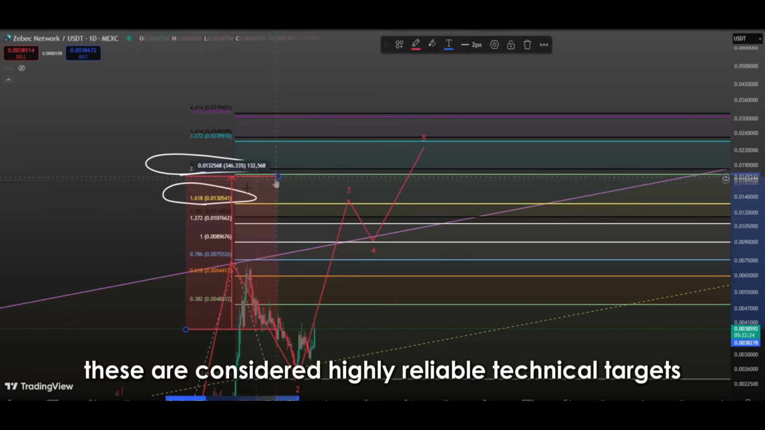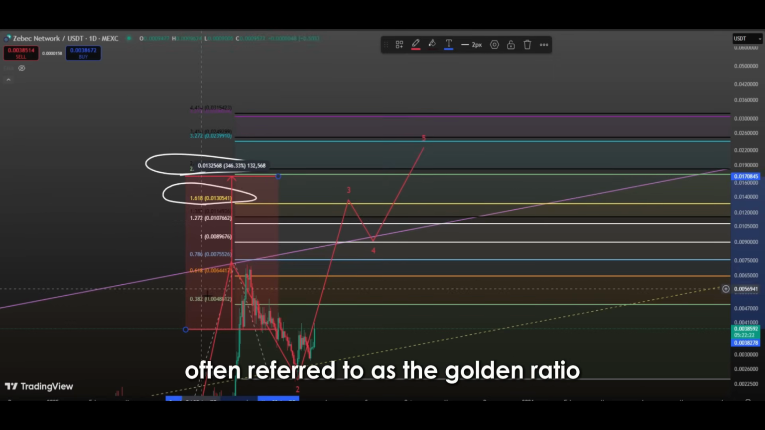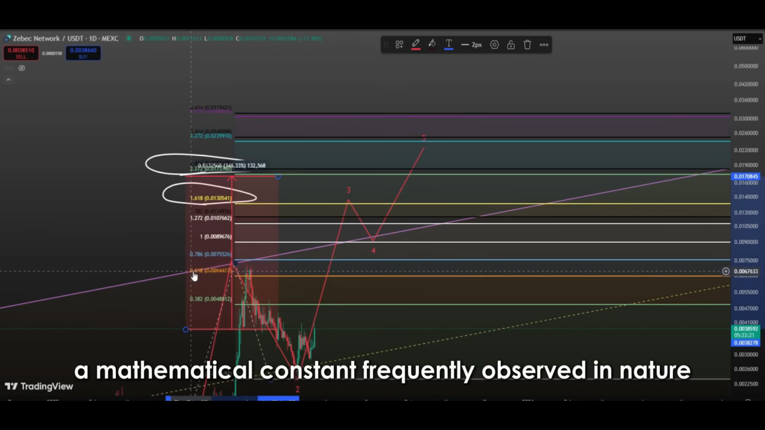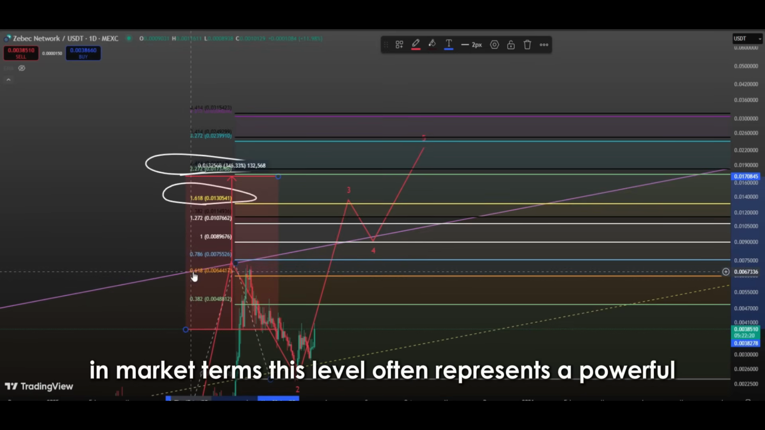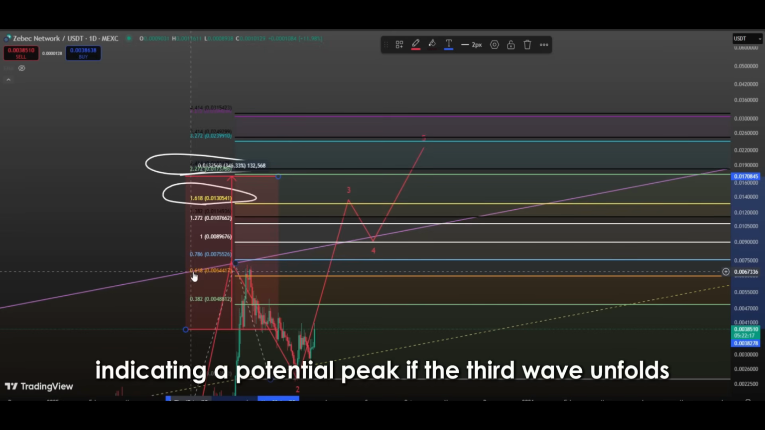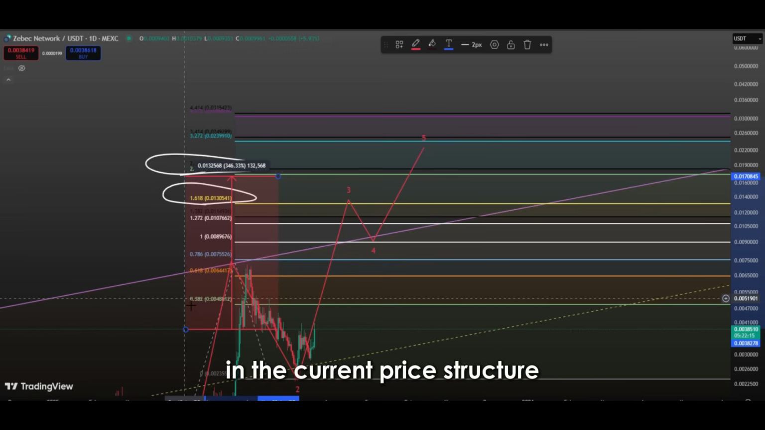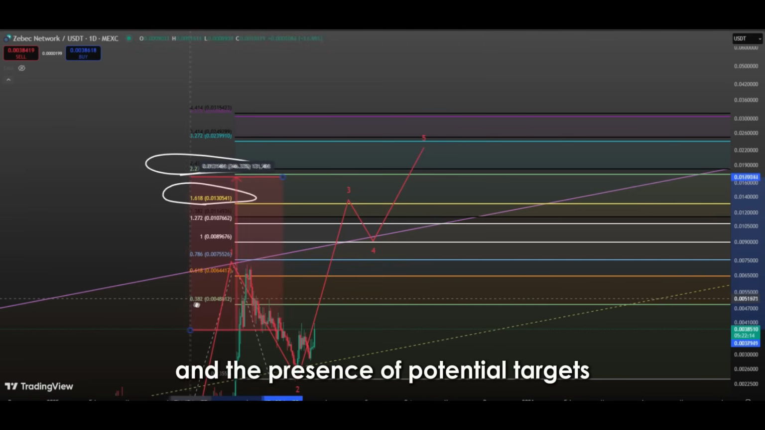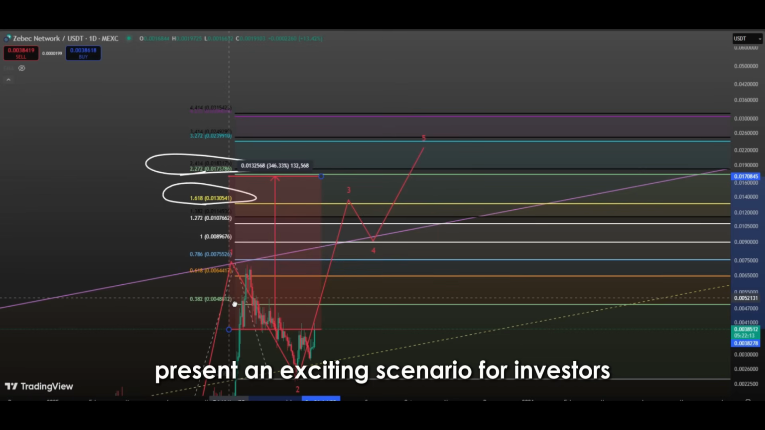These are considered highly reliable technical targets, with the 1.618 level often referred to as the golden ratio, a mathematical constant frequently observed in nature, art, and financial markets. In market terms, this level often represents a powerful upward move during the third wave. The 2.272 level, meanwhile, serves as a more extended target, indicating a potential peak if the third wave unfolds with extraordinary strength. In the current price structure, the beginning of the third wave and the presence of potential targets between these 2 key Fibonacci levels present an exciting scenario for investors.